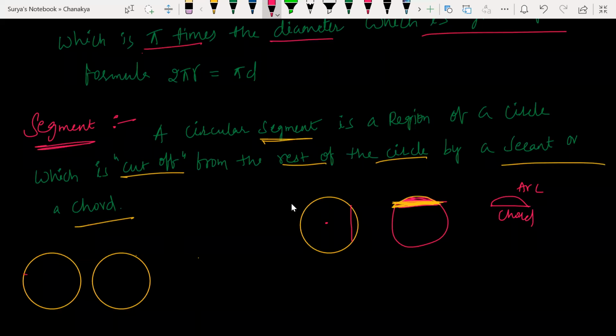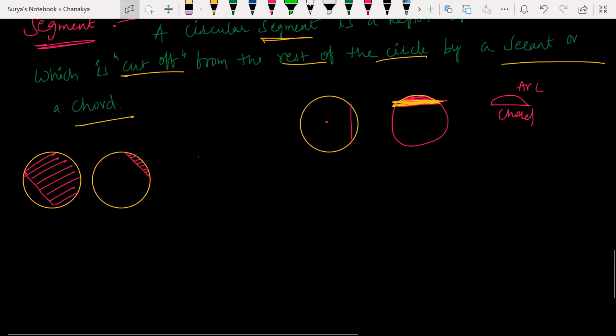Like this, which is a minor segment and which is a major segment. This is my major. So first one is major segment. This is my minor.